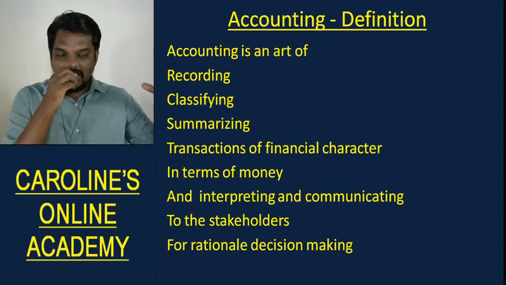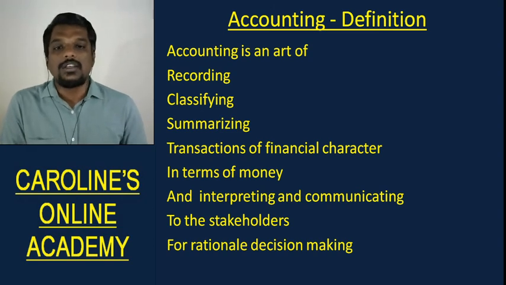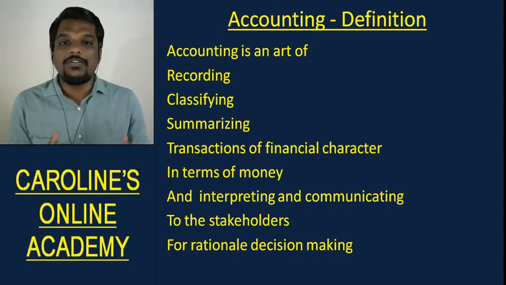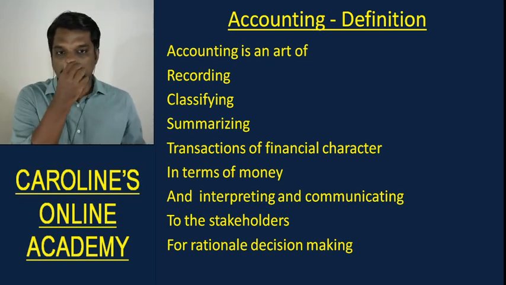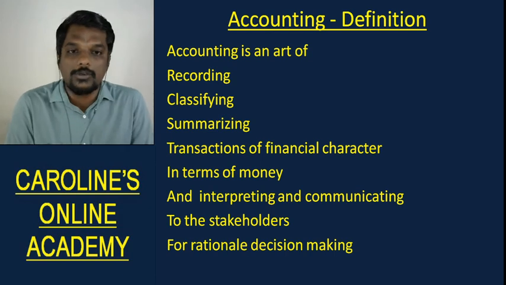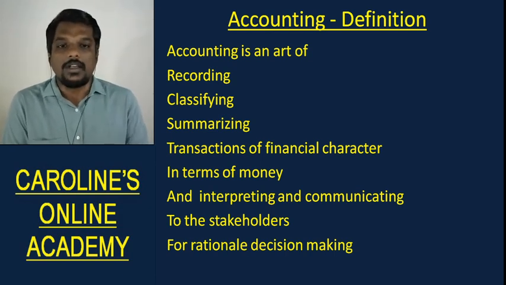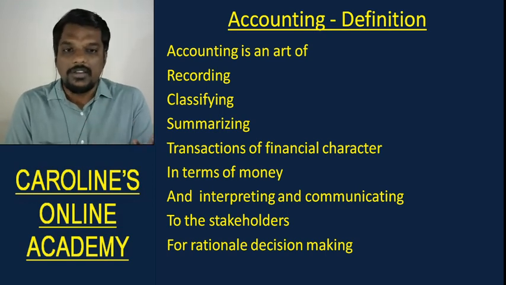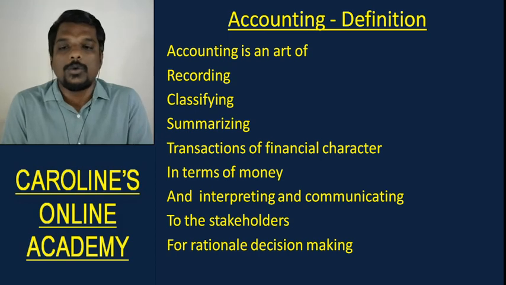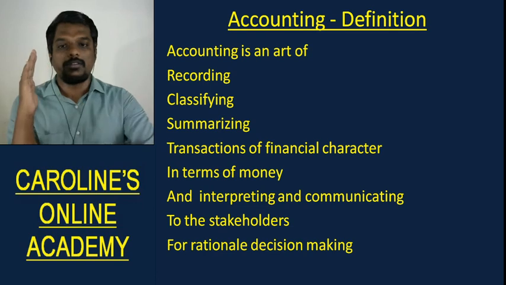Okay, so basically accounting is, in a business, a lot of transactions take place, and some of those transactions are of financial character. Transactions mean giving and taking of something. Transactions of financial character means giving and taking of economic benefits. Understood? As of now, in simple terms, you understand it as giving and taking of money, or money's worth. Money's worth, like tea leaf, is something that is money's worth, right?